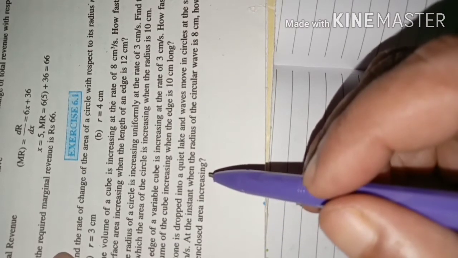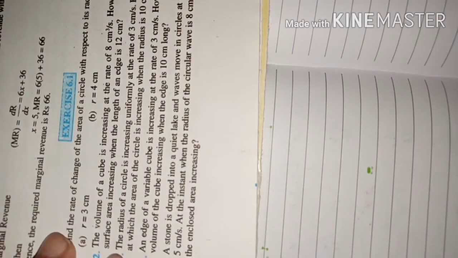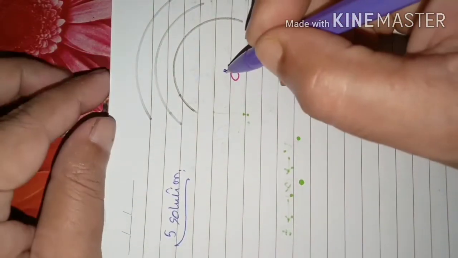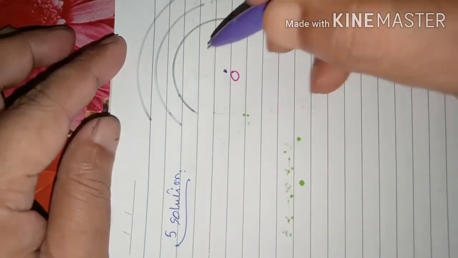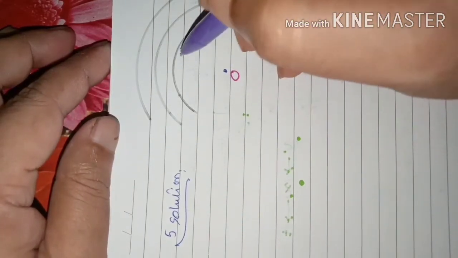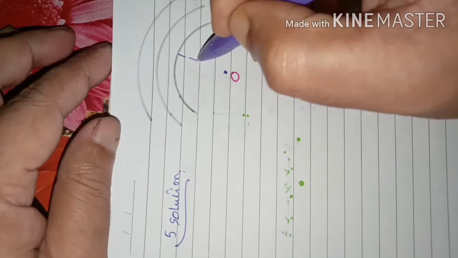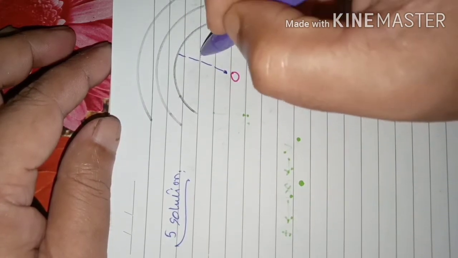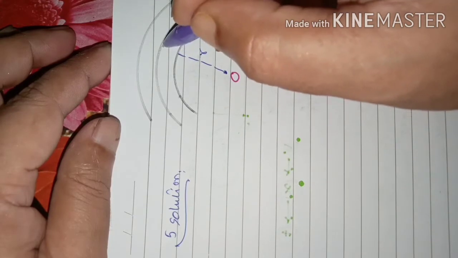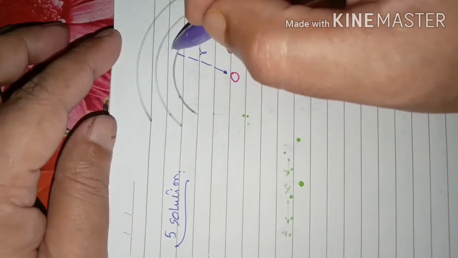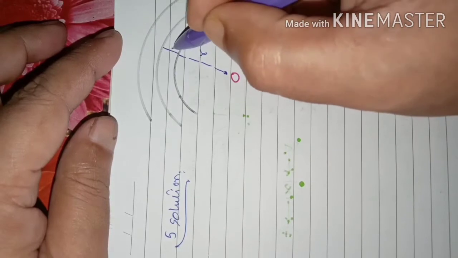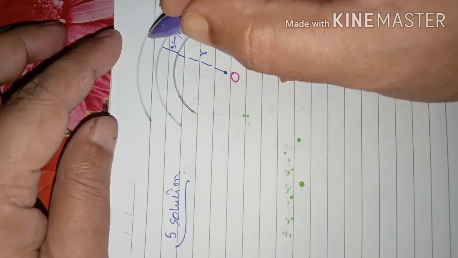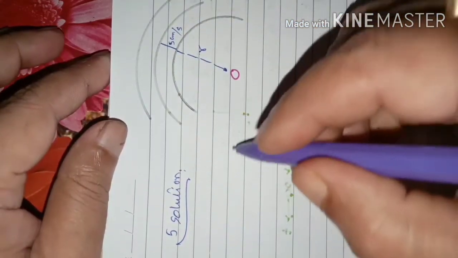increasing? So the question, suppose this is the center where the stone was dropped, and then the waves start this way and it moves. Suppose the first wave that was created had radius r, and after that the waves move at the speed of 5 centimeter per second. That means this is 5 centimeter here, 5 centimeter per second. So again 5 centimeter per second. That means the radius is increased here.